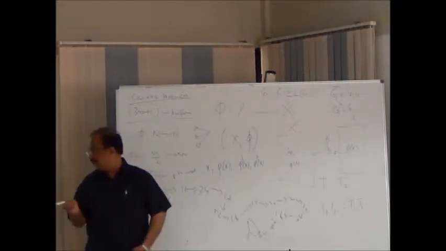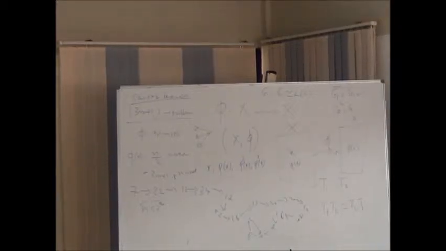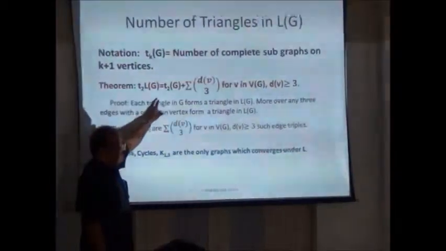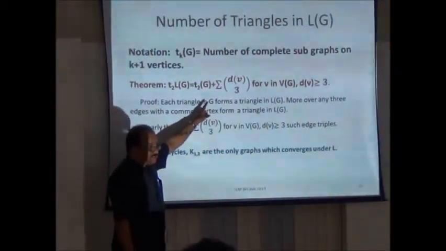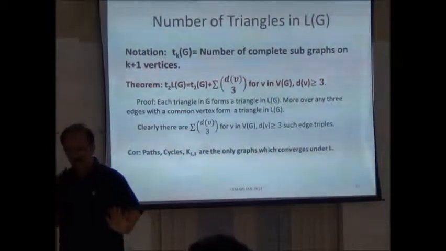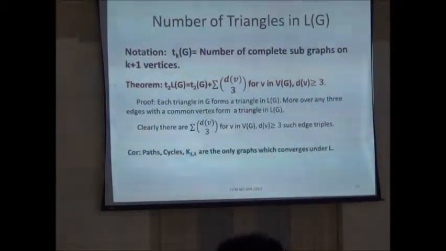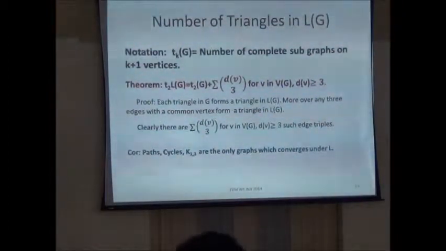So you look at any vertex of degree greater than or equal to 3 to find all possible edges incident on vertices of degree greater than or equal to 3. So such triples are there. Degree of v choose 3. So you sum up all these things, what you get is the number of triangles. So the number of triangles in L(G) is the number of triangles in G plus sigma of d(v) choose 3. That's a simple proof. So I have given you one proof. I have given you several jokes. So my assignment is okay. Fine. You can use this formula for the number of triangles.